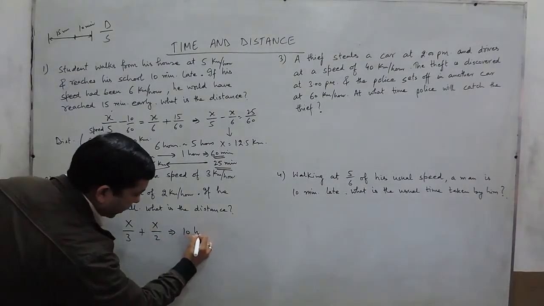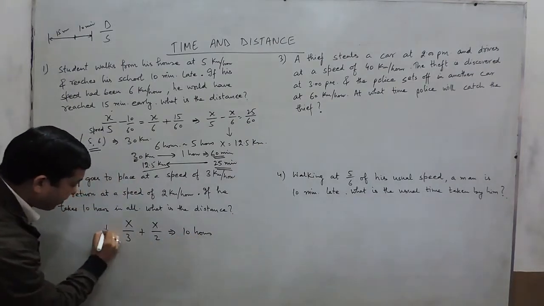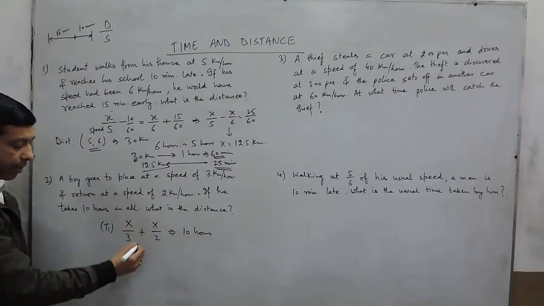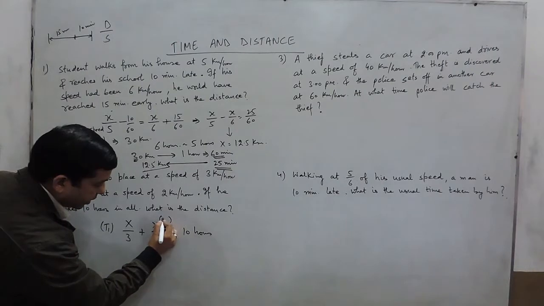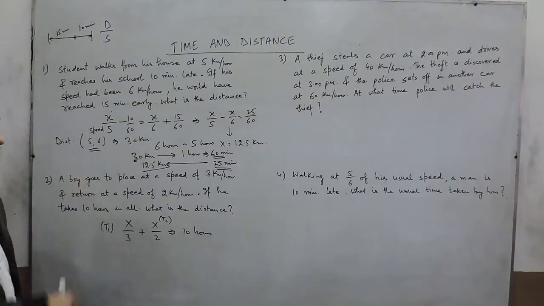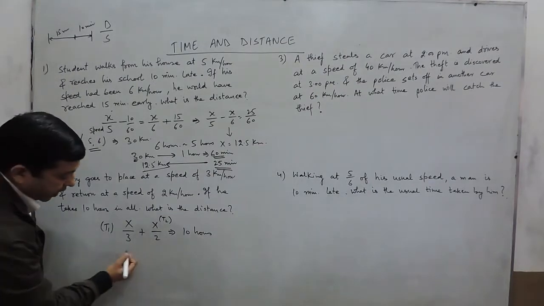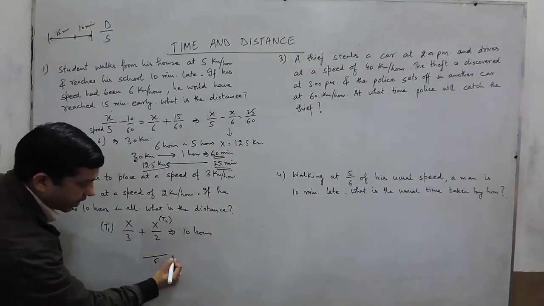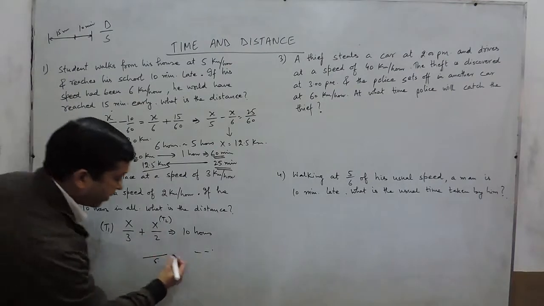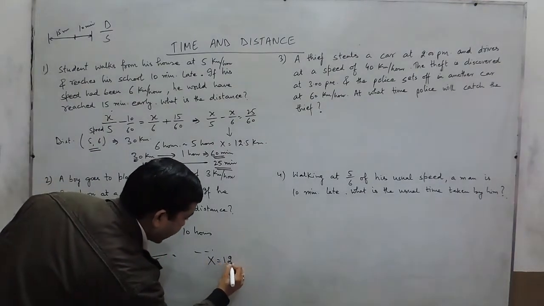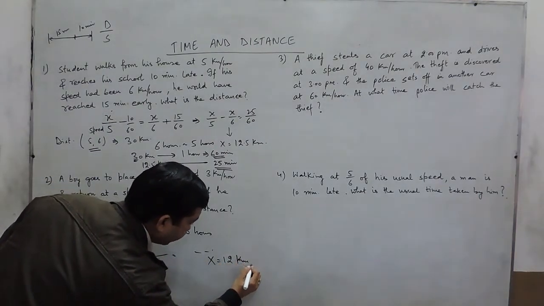And he is taking 10 hours. So this is the time in which he is going from one place to another. This is the time in which he is coming back, and the total time is 10 hours. We can calculate by taking LCM and solve it. Here it comes out to be the value of x as 12 kilometers.